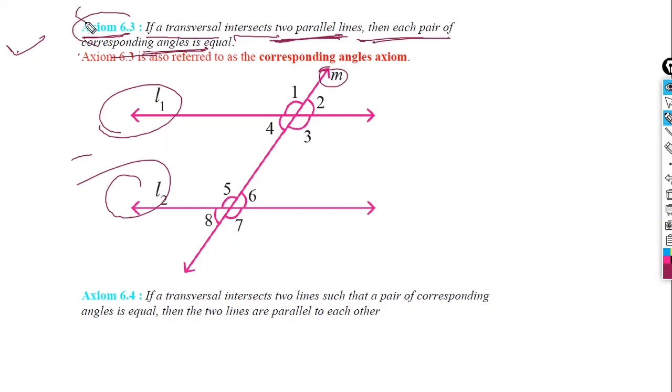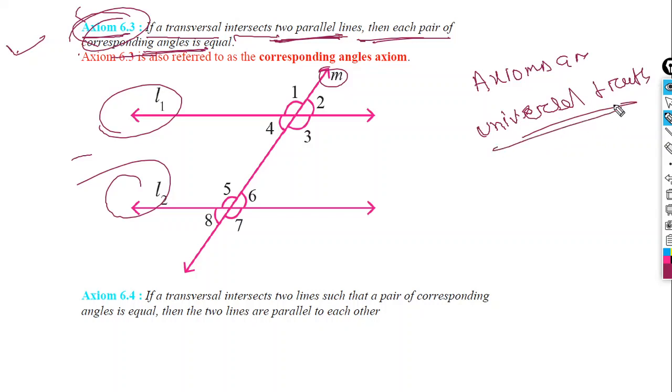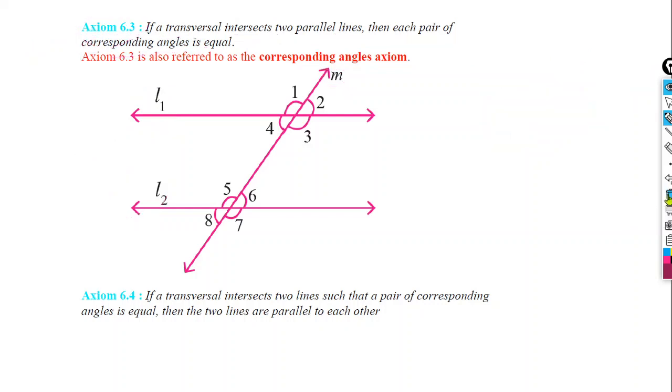Okay, what is this? It is an axiom. And axioms are universal truth. So we don't need to prove the axioms. We will take these axioms as granted. They are already proved, they are already true. So we don't need to prove them. So if a transversal intersects two parallel lines, then each pair of corresponding angles are equal. So corresponding angles will be equal.